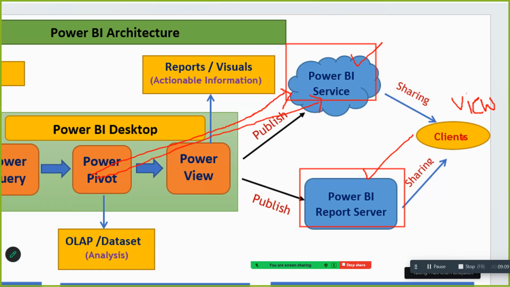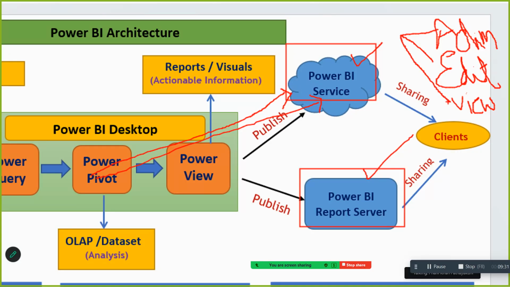You have your team members, you can give them edit access, they can edit the reports. You have admin access, like there are different accesses. The one who creates the data set will have admin access, and he will decide which of his team members can be given edit access, who can be given view access, etc.